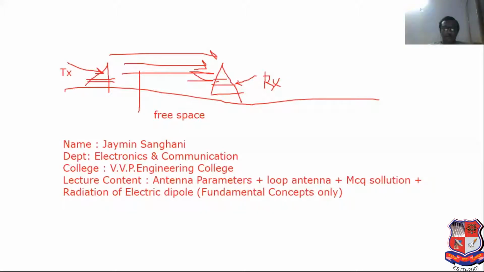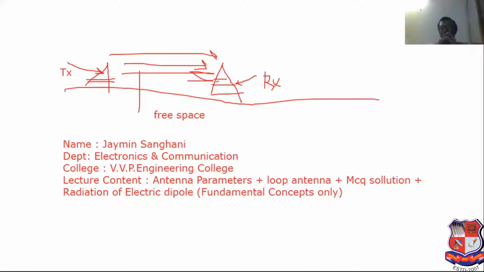Now the next point: antenna is the sensor of the electromagnetic wave. Also see this, it is very useful for MCQ. Antenna can act as a sensor of electromagnetic wave. Antenna can act as an impedance matching device. If resistance is perfect, then maximum power can be transferred from transmitter to receiver. Now antenna can act as a transducer. So it is also a fundamental concept of antenna.